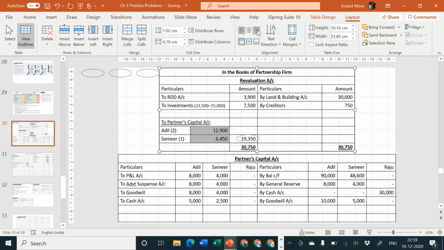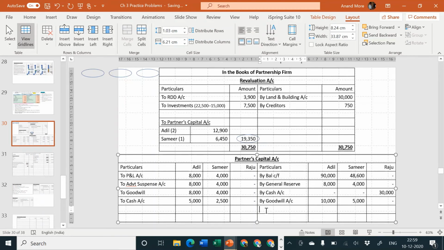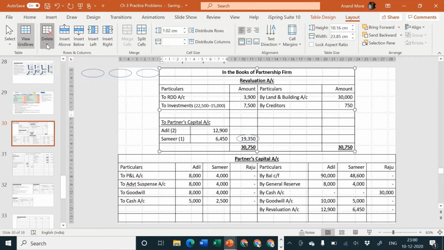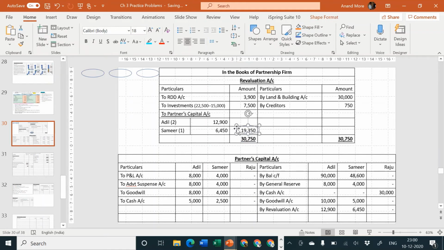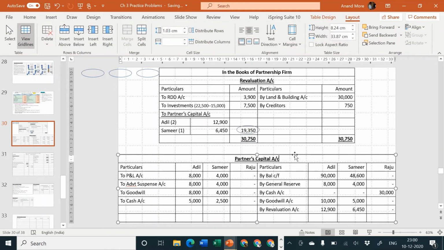Let us consider right aligned. Here I'll write by revaluation: 12,900 and 6,450 and dash. Okay, let me remove one line so we will have sufficient space for writing things. Yes, and this encirclement I'll shift up. Then I'm going to increase my partner's capital account.